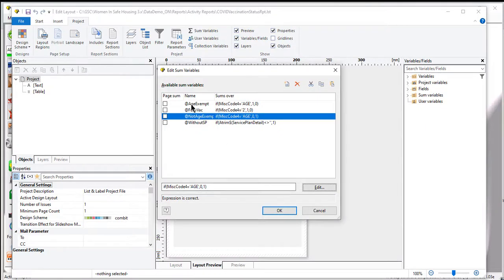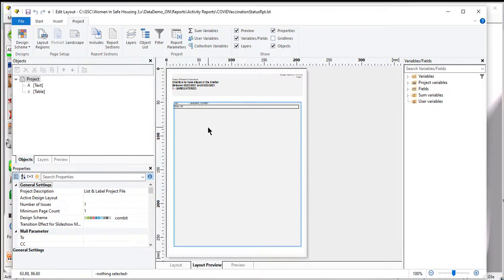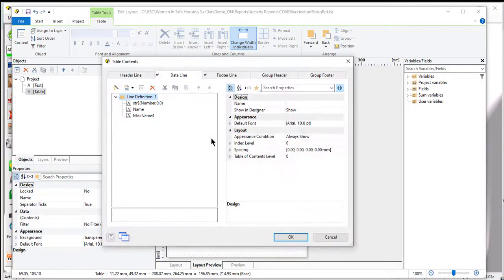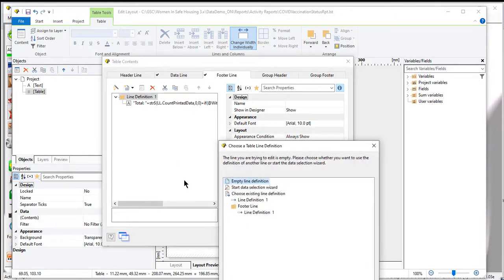So these are the 3 things that the ministry is going to ask for, and we can get them all in this report. Once I have that, I'm going to click again into this section where the table is, and I'm going to put this on the footer line. That's the very end of the report. And what I'm going to do is create a new line. I'm going to start an empty line.